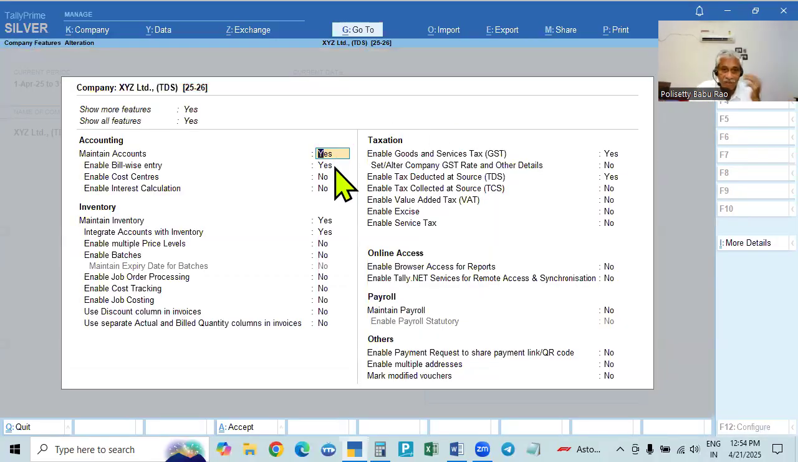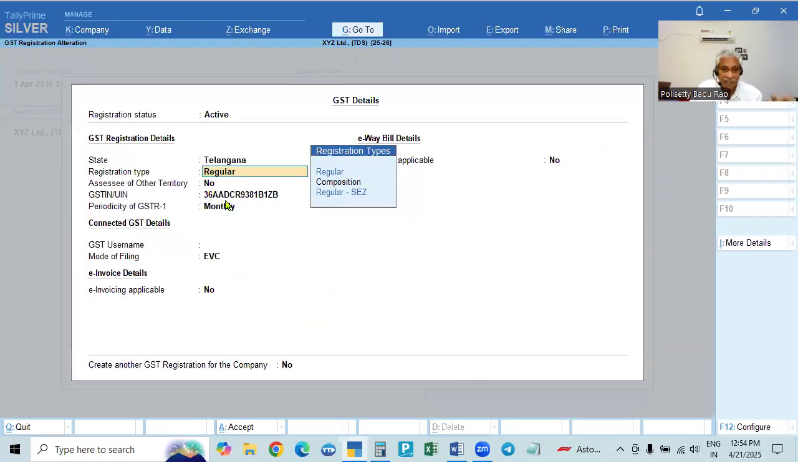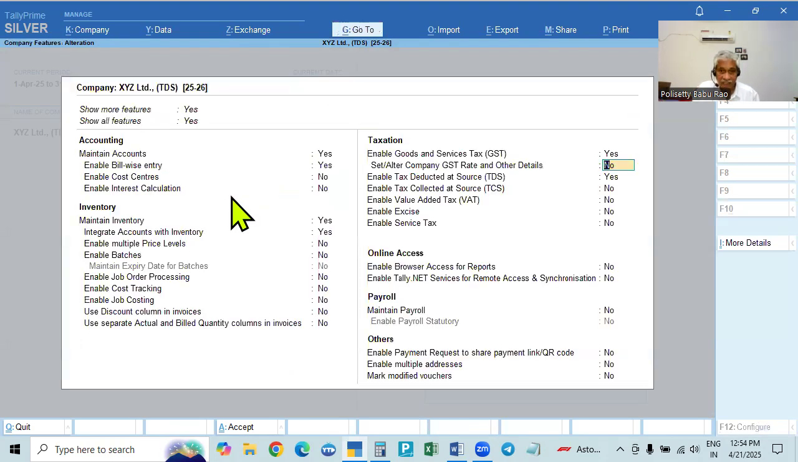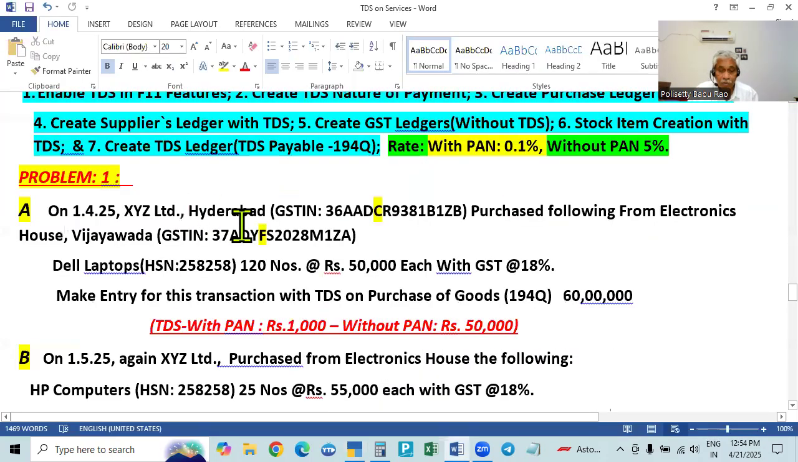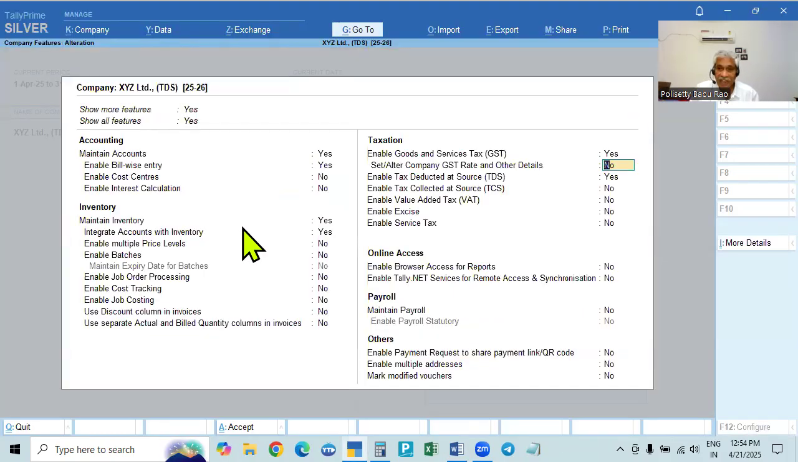So maintain accounts. Definitely for goods and services, bill-wise entry is required because we are now dealing with goods, purchasing goods. So maintain inventory, and integrate accounts with inventory, make yes. And for goods and services, GST is applicable, so we'll make GST yes. Then in the PAN card, this is the GST number, the PAN card number is available. The fourth letter is C, that means the status of this deductor. Deductor XYZ means XYZ is purchasing goods. For the deductor, it is a company, so the status is company. Then come down, leave the second one, go to the third one.